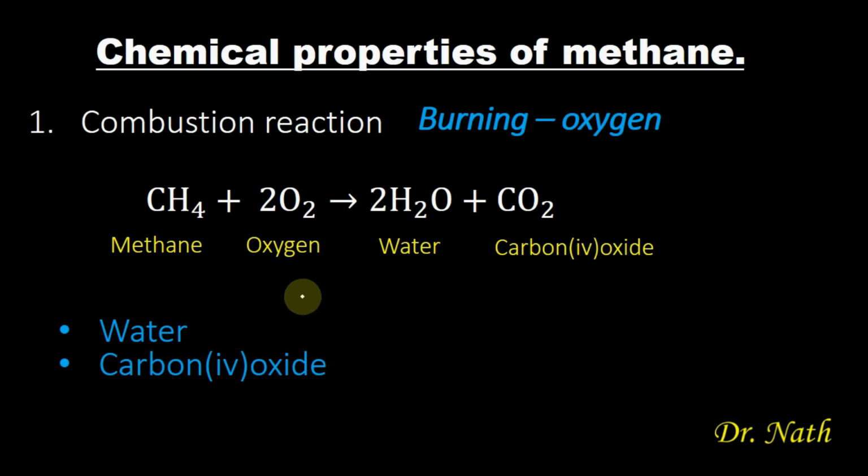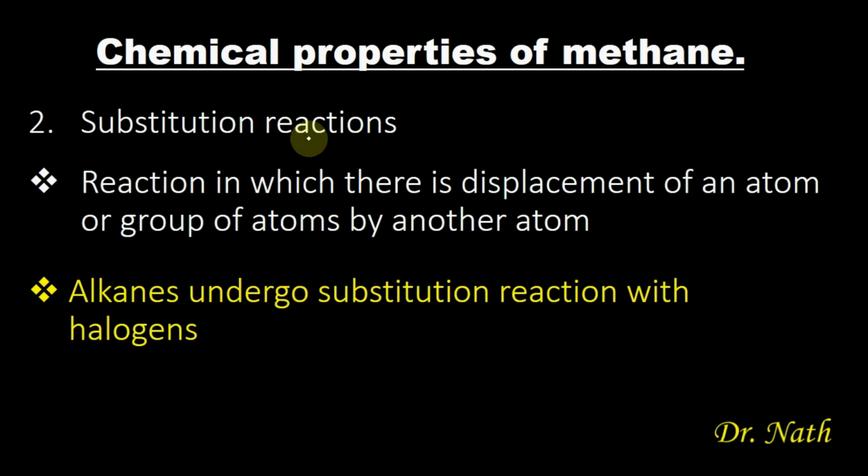Having known this, let's look at the other reaction that alkanes can undergo, which is the substitution reaction. To substitute simply means to replace. Just have this at the back of your mind: to substitute means to replace. So this is also called a replacement reaction.